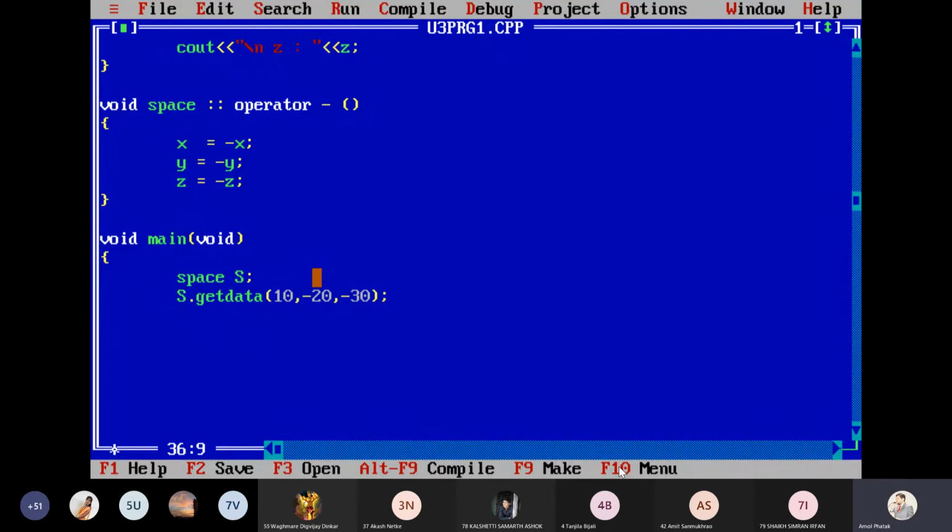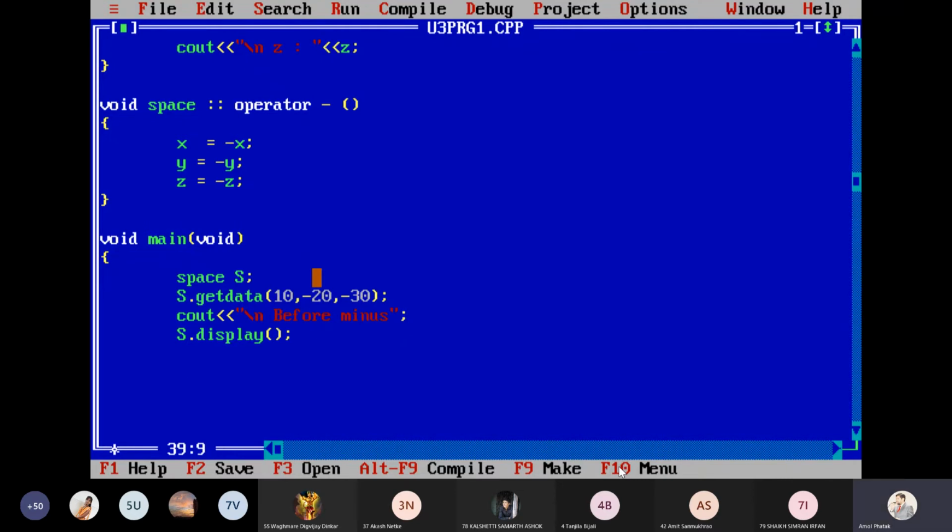I'm passing these values. Then I have to display them first, before minus is applied. So I call the display function here, s.display.